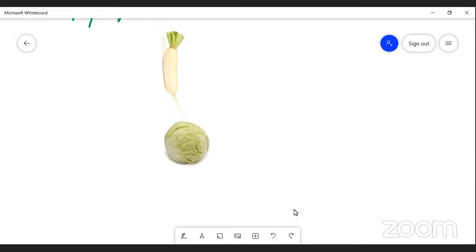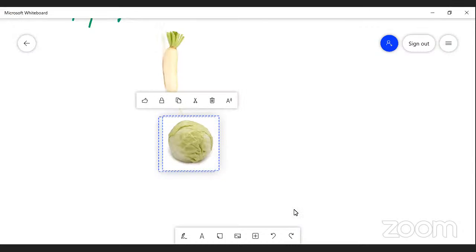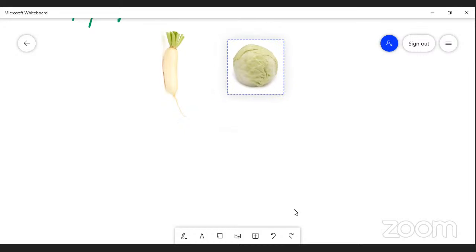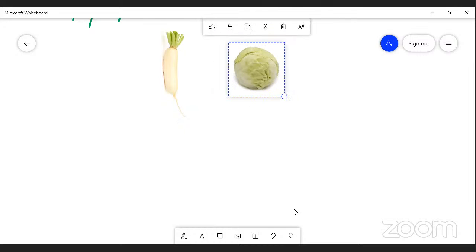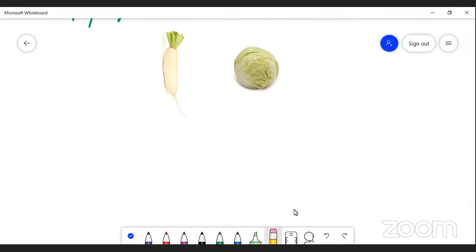Actually, he took 2 different plants, and what he was thinking was to produce both radish and cabbage on the same plant, right?